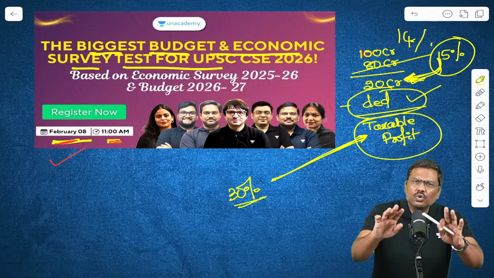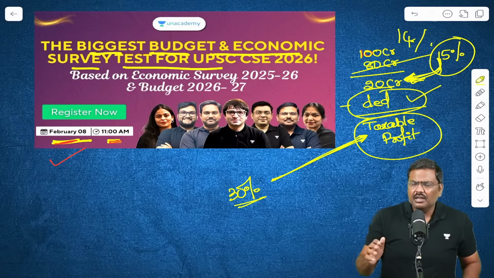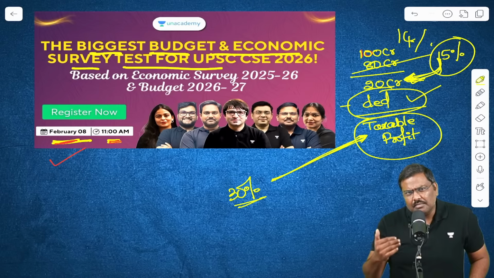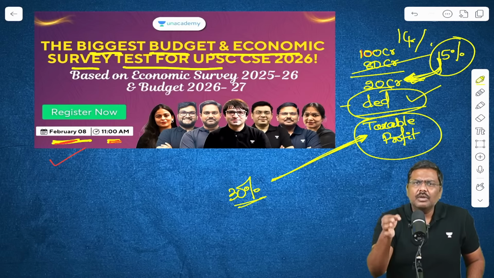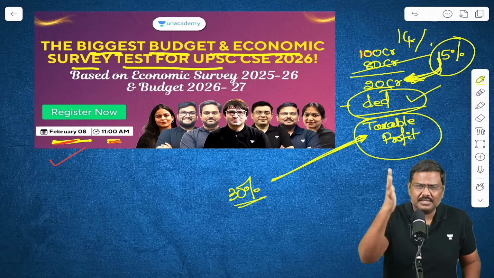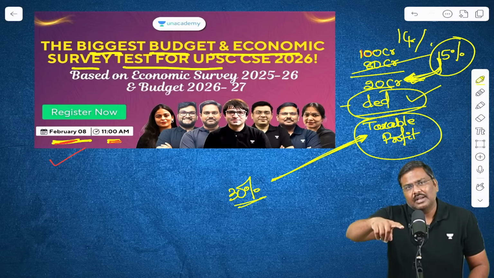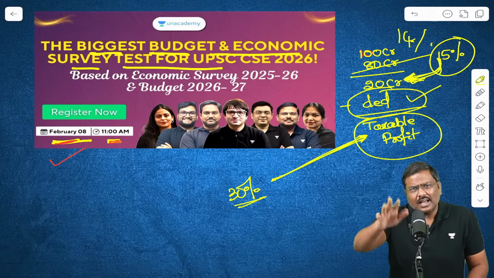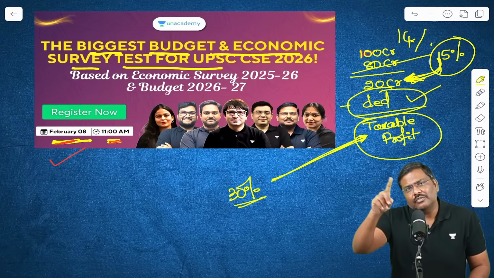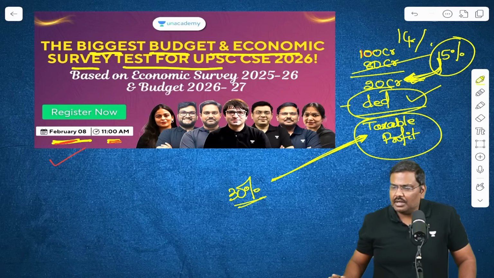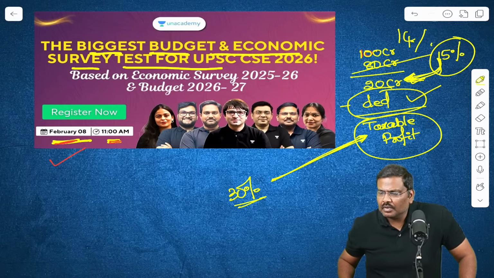Now government says, no, let's not treat it as a dividend. Once you sell the shares to the company and you get money, it will be treated as capital gains, and whatever is the tax applicable to the capital gains, you will have to pay that particular tax to the government. Okay.